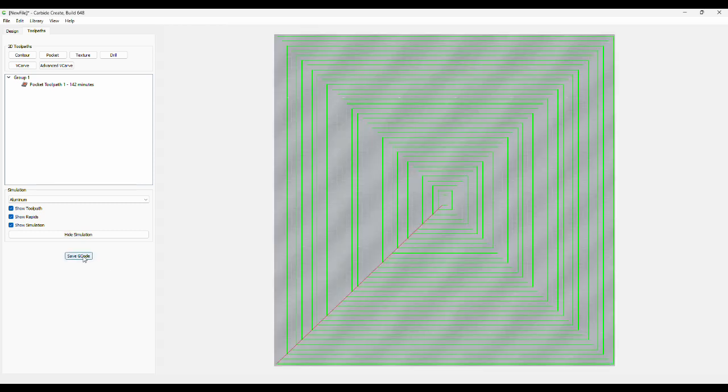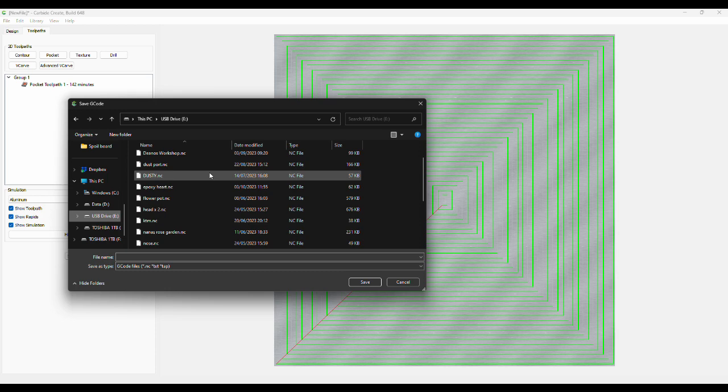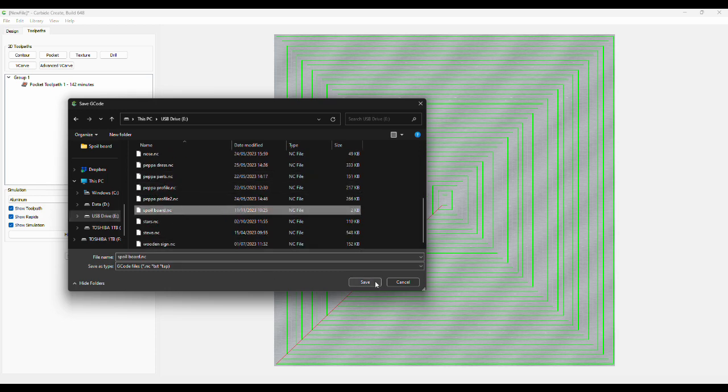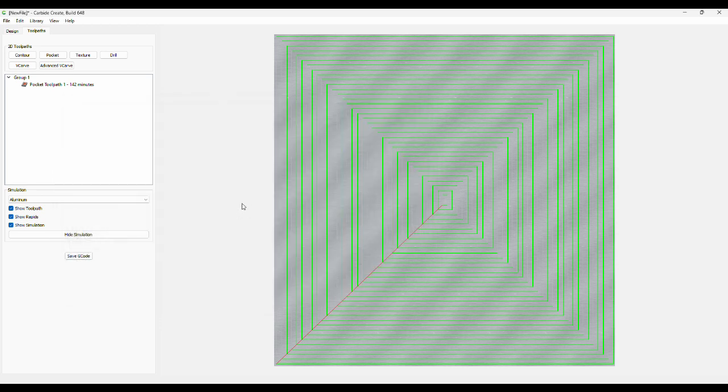Everything looks good. So what I'll do now, I'll save the G-code. I think I've had one before called spoilboard, so I'll save it as that. Save. Yes. And now it's over to the CNC.